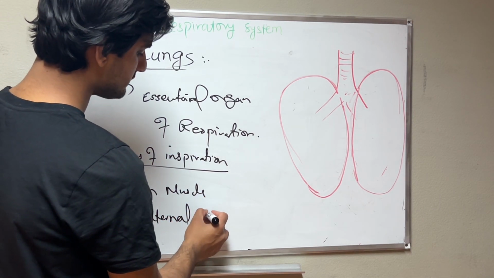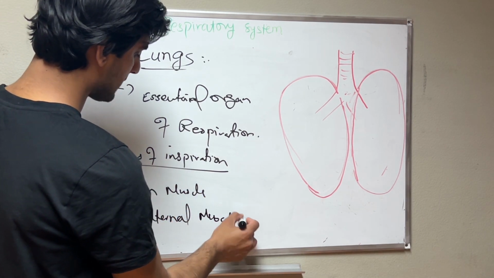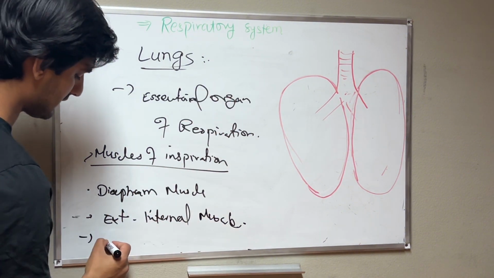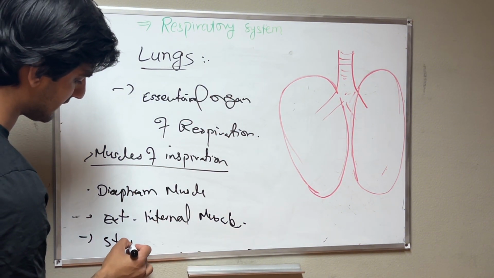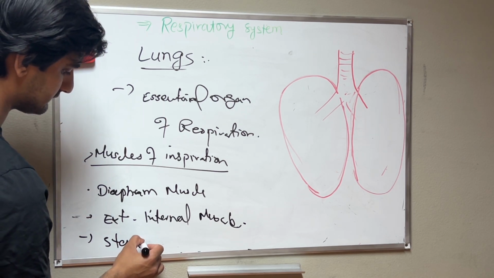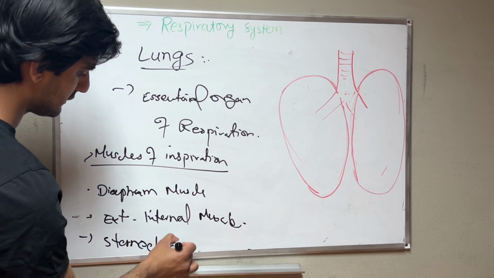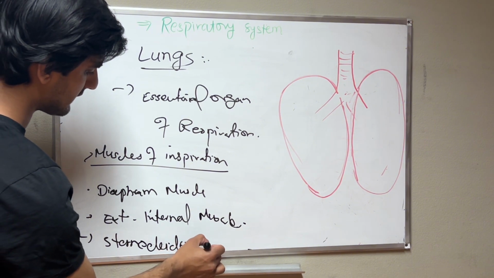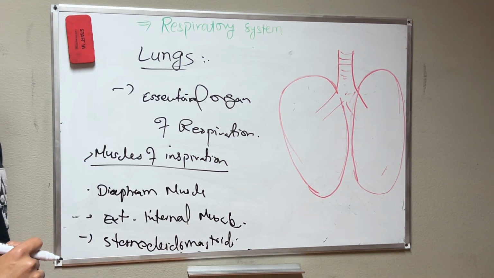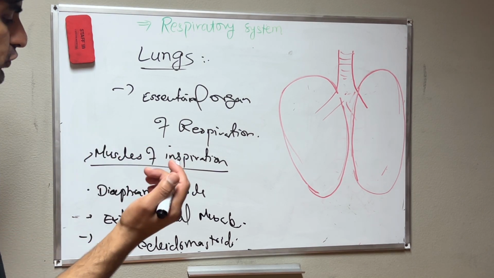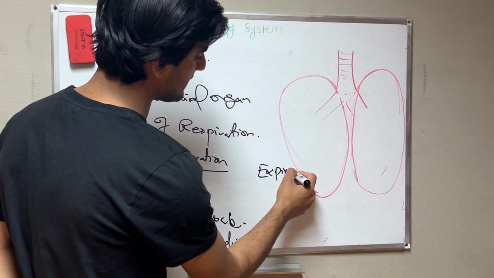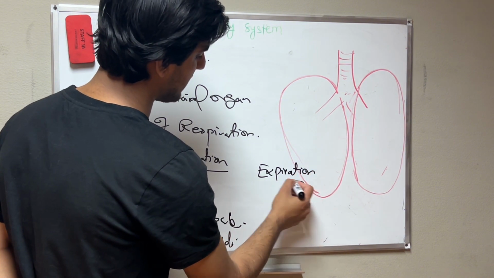Then we have accessory muscles like the sternocleidomastoid muscle, in the superficial group of neck muscles. These are the inspiratory muscles. We also have expiratory muscles, meaning muscles that take part in expiration.